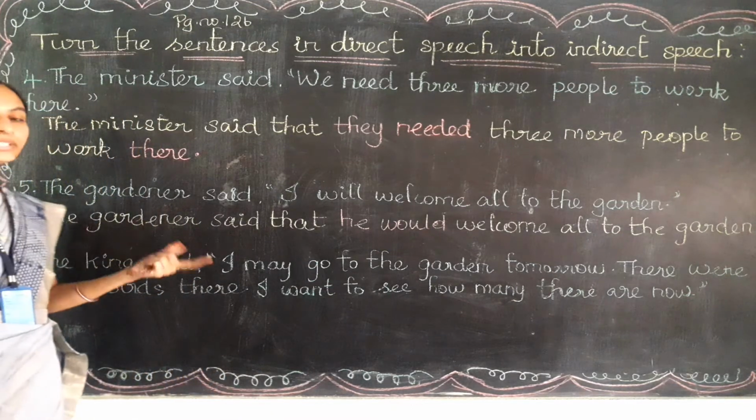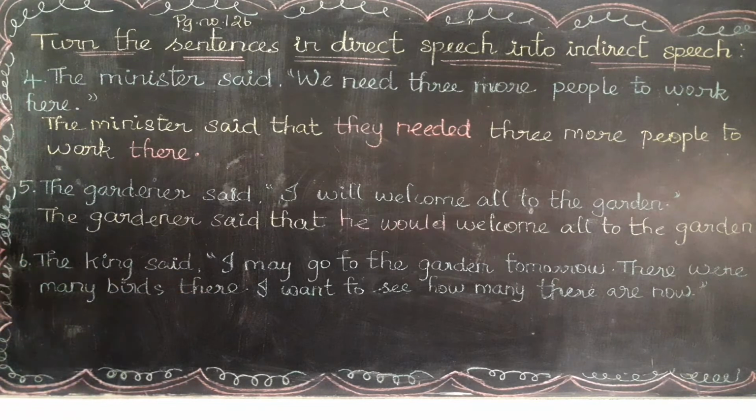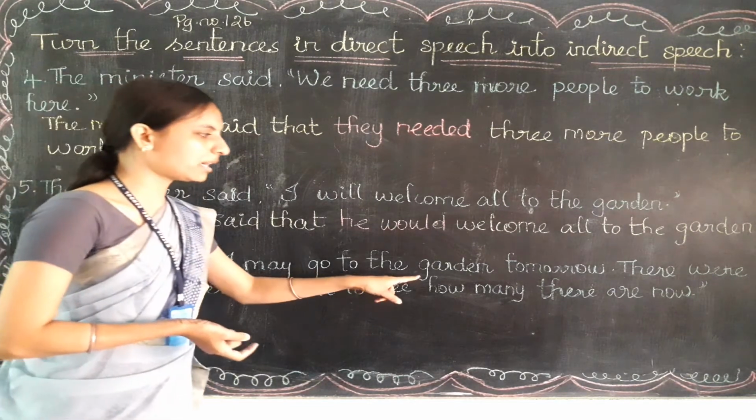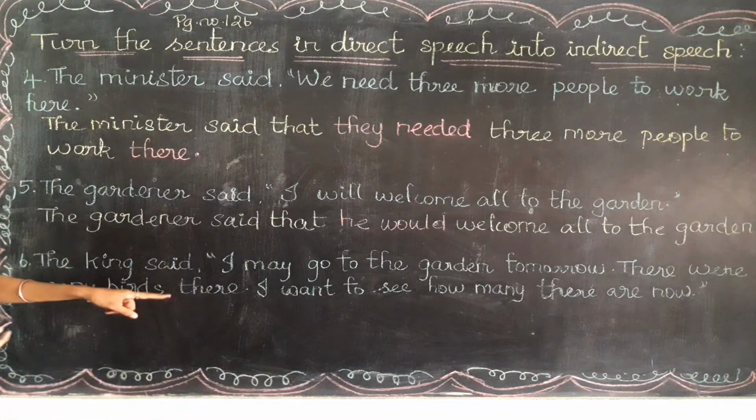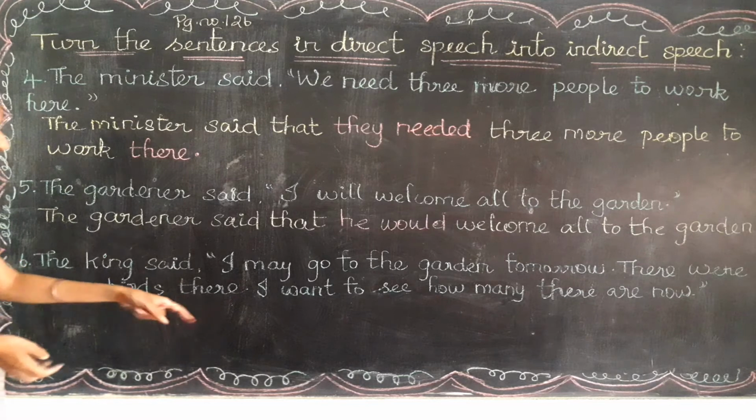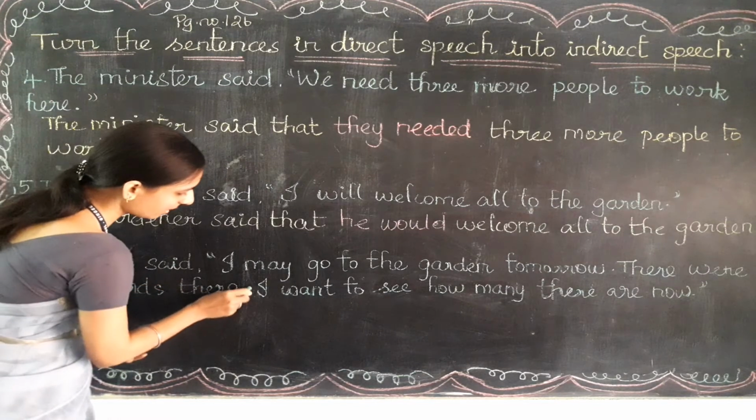I hope you are clear with the fifth question also. Let's do the last one. The king said, I may go to the garden tomorrow. There were many birds. There. It is a full stop here, okay?